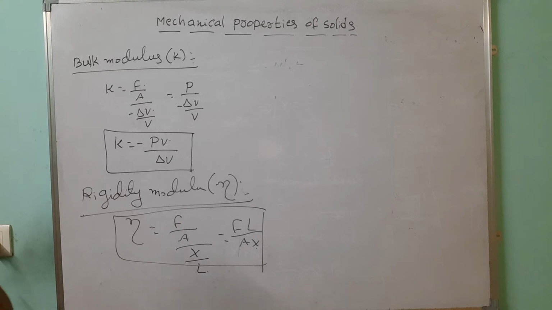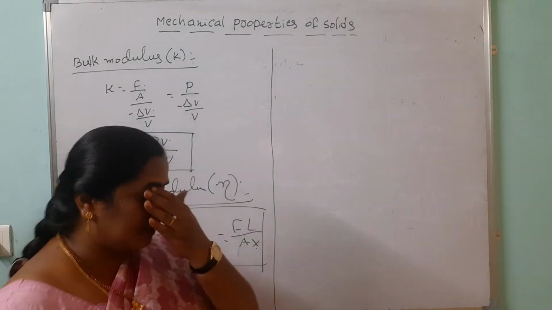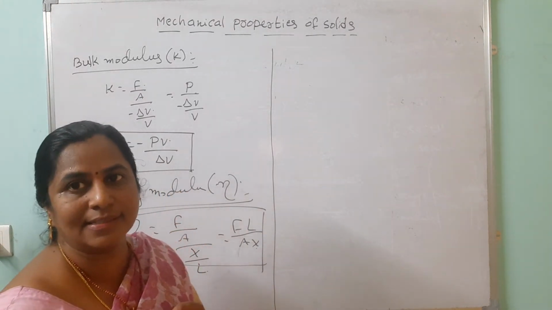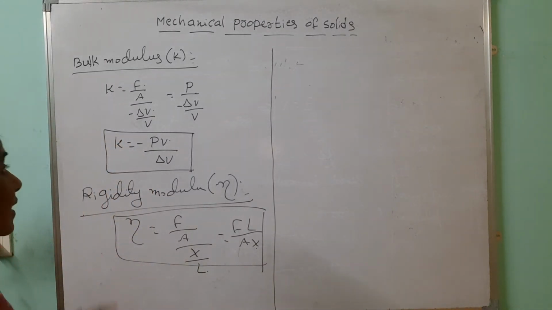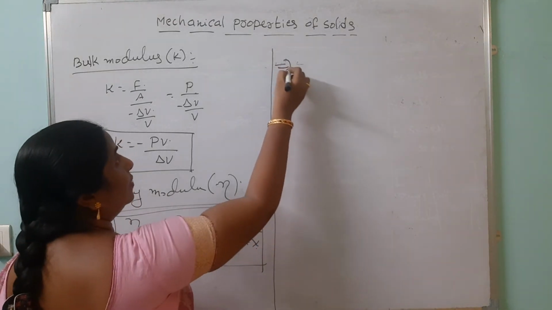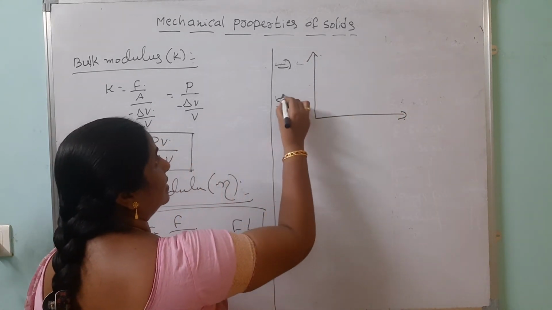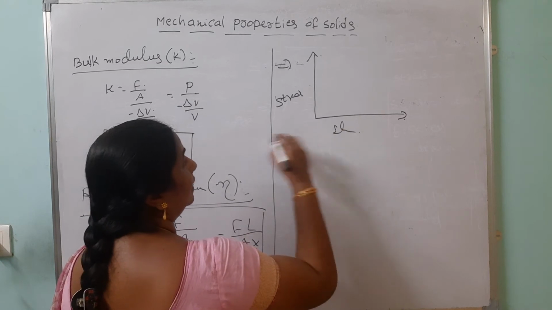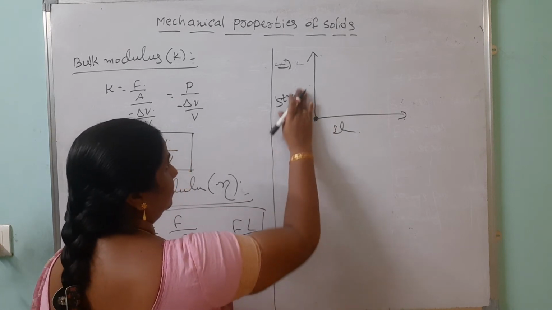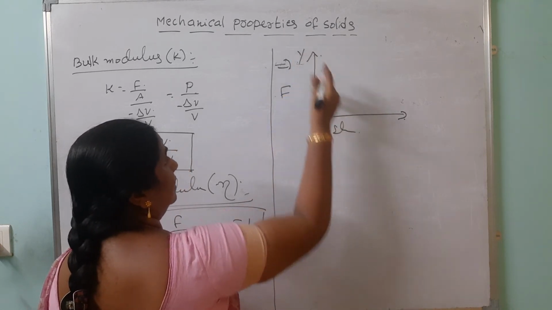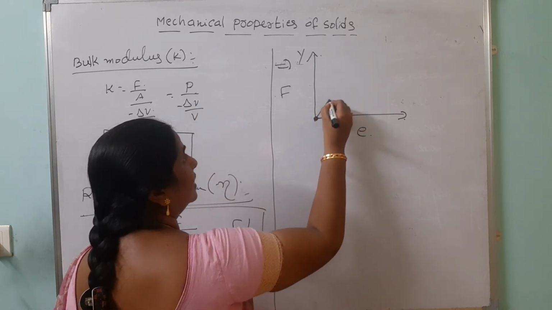Then we are going to discuss one more concept, that is Hooke's law, which you already know. Within the elastic limit, stress is directly proportional to strain. Now we have to discuss the behavior of a wire under gradually increasing load. Otherwise we are increasing the load. Then what happens when we are increasing the force? Force is on the y-axis, then elongation we are taking on the x-axis. When we are increasing the force, elongation also increases.